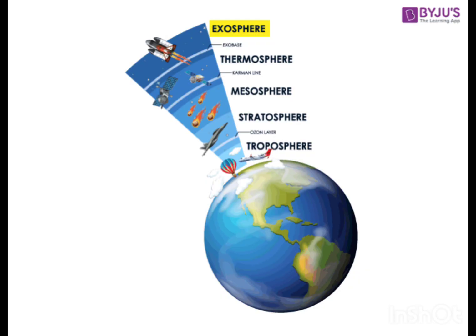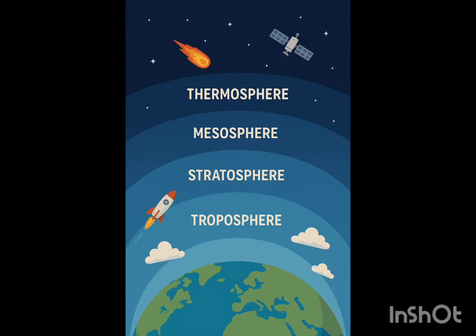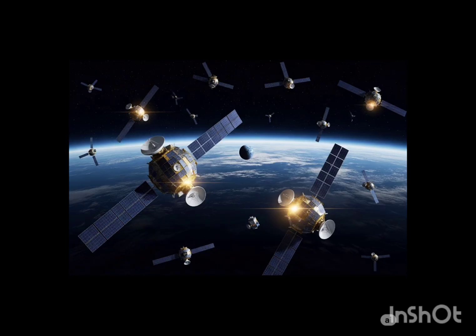And actually, the end of the exosphere is not very clearly defined. As you said, it starts from 600 kilometers, but it can go to 10,000 kilometers. And after this layer, space starts. So it's the layer where space merges with the Earth's atmosphere. There are satellites present in this, and there are many other points to discuss. If we float in the exosphere, we'll be able to see the satellites zooming by, yes, if you are near.